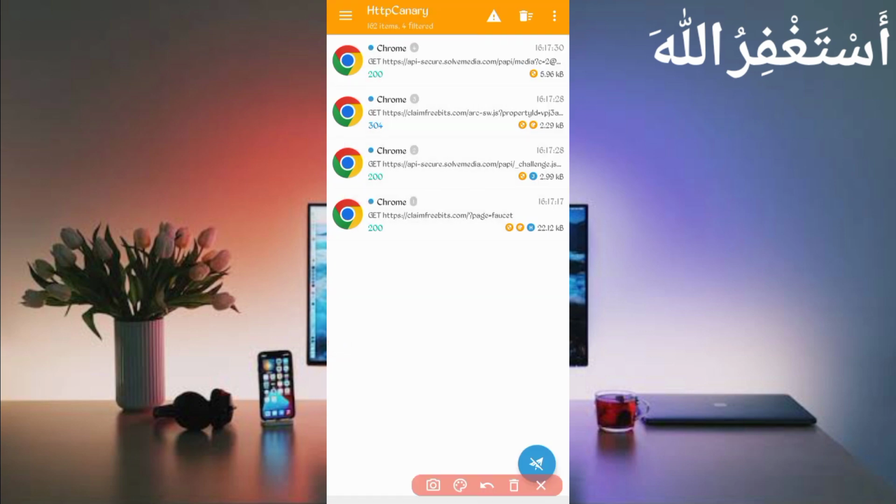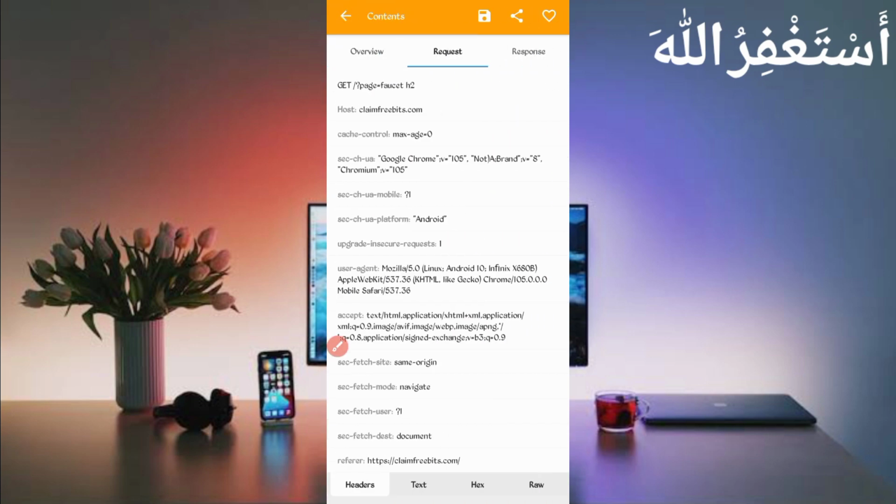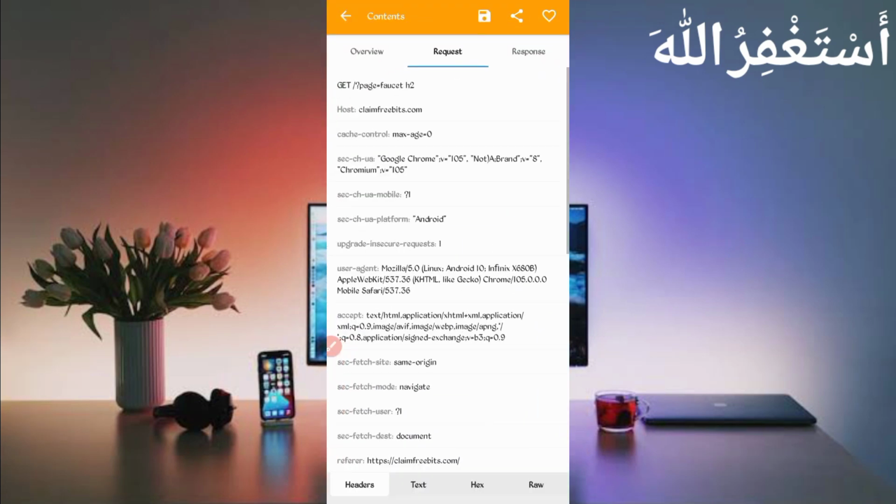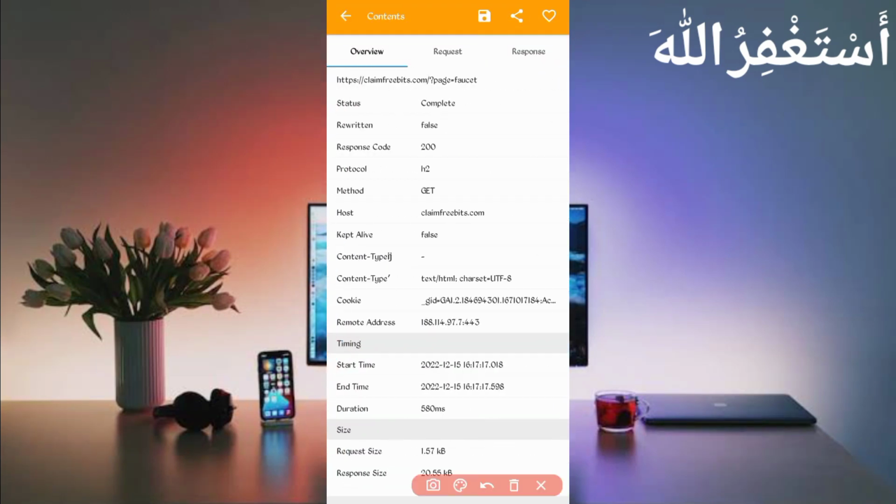Okay, so here you can see claimfreebits/page faucet. Open that file, then just slide right. Here you can see the user agent. Long press on the user agent, copy it, go back to Termux, paste your user agent, press enter. Then go back to Canary, slide left. Here you can see the cookies.